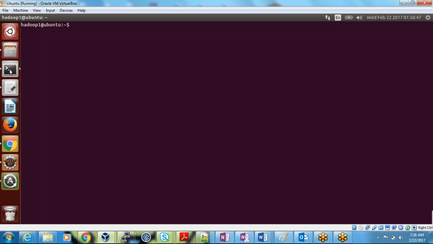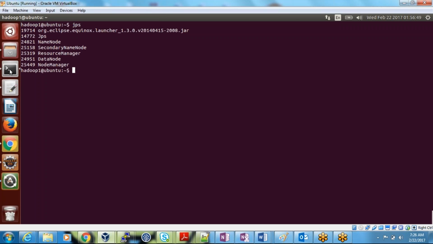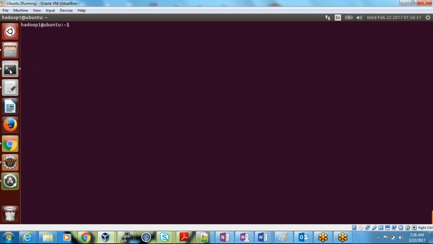Go to your terminal, check whether the services are running or not. All the services are running, clear them. What is the command to execute in MR mode? Anil, Harika, Kishore, Anisha, anyone? Hadoop jar, the path of the jar, then the driver class name.